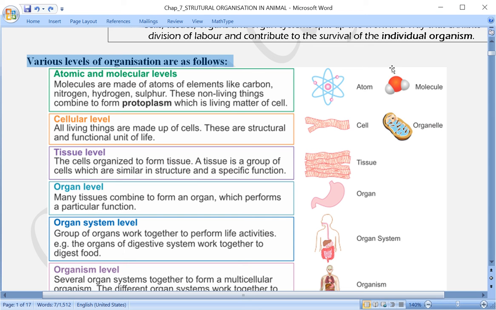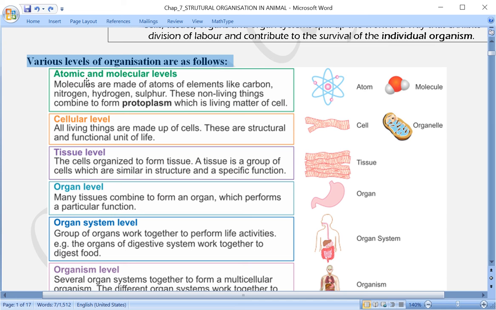At the central part is O, and on the lateral side, towards the left and also towards the right, one hydrogen is present. That means the 2 hydrogens are covalently bonded with one oxygen. So this is a molecule of water. Likewise, let us say CO2: one carbon attached to two oxygen. Covalently they are bonded, so that will be a molecule of carbon dioxide.